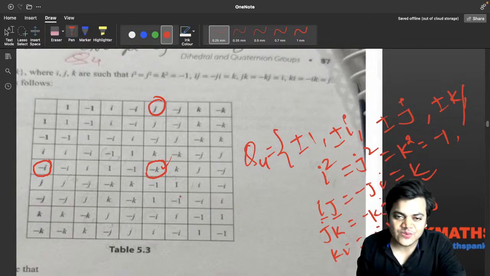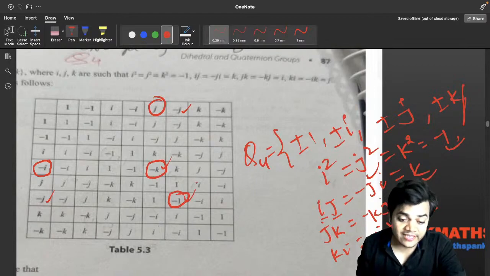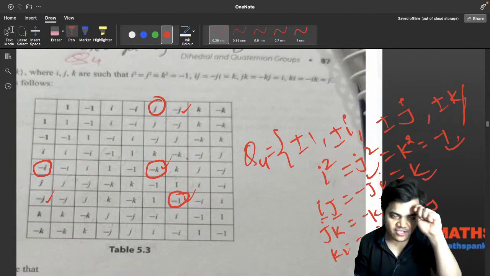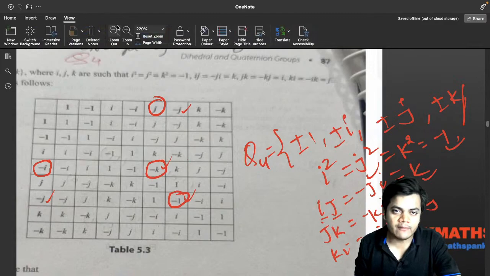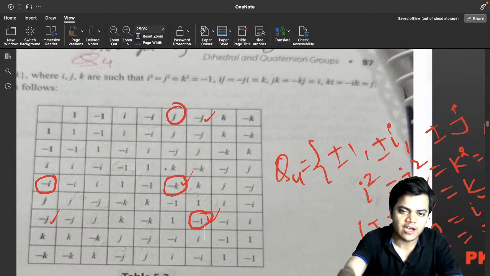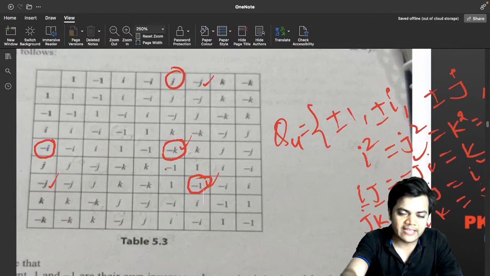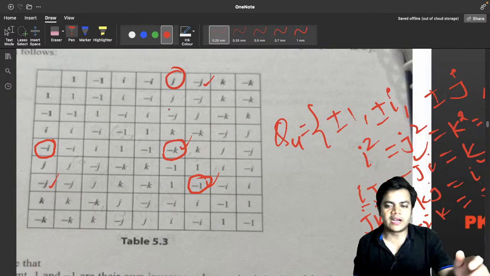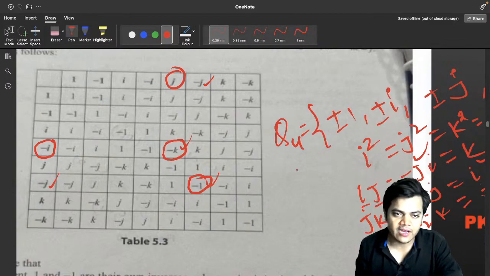Another thing is what? If it is minus 1, then you can see the algebra j into j, certainly minus minus plus j square, and j square is minus 1. That's why this is written over here. I will tell you to find the inverse of each and every element, and by just seeing this Cayley table you will be able to say everything without any hesitation.